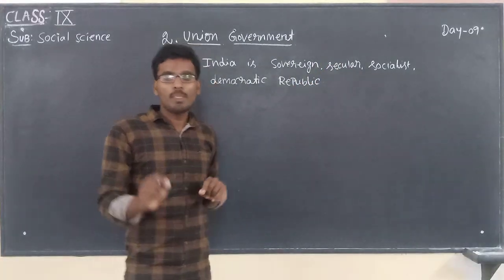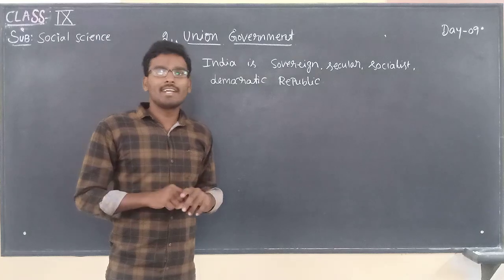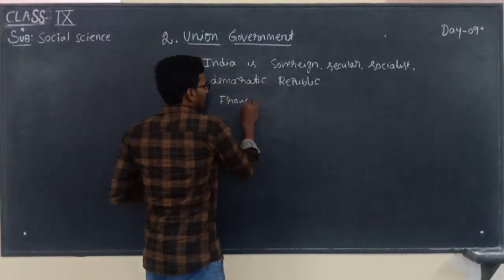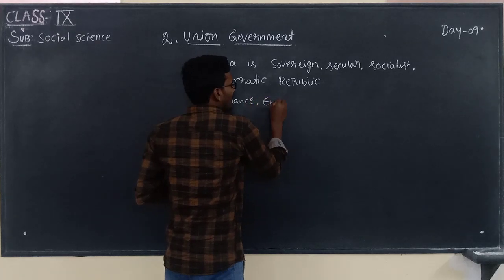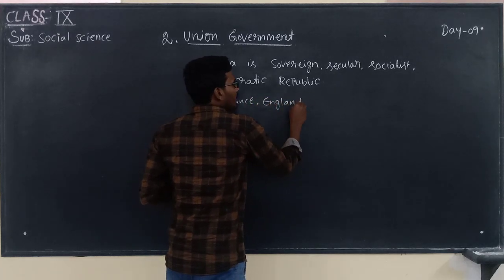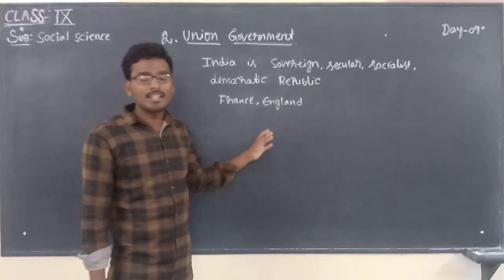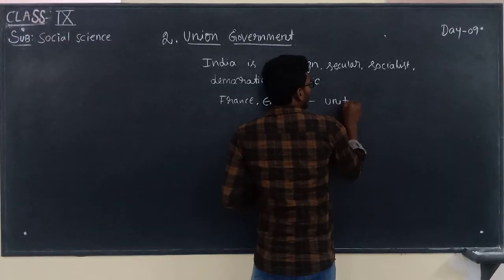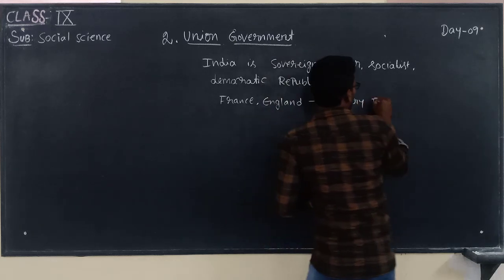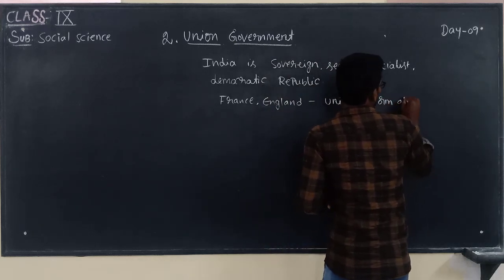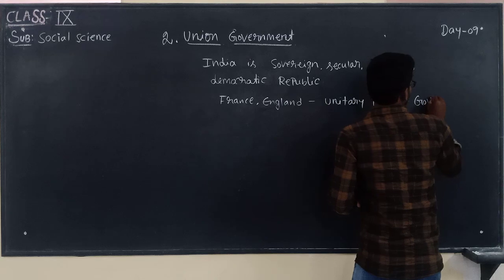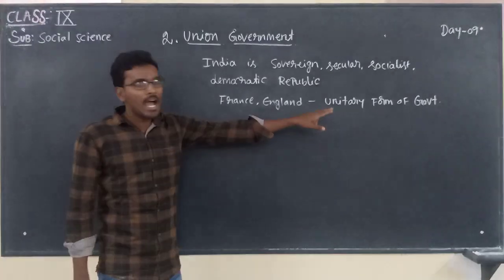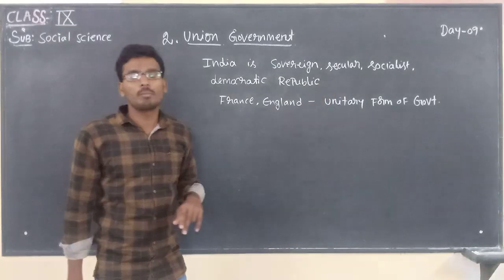Okay. So now, the countries like France and England have a unitary form of government.